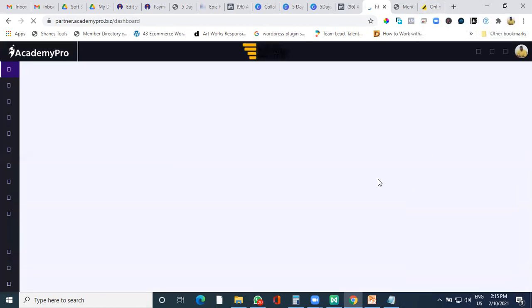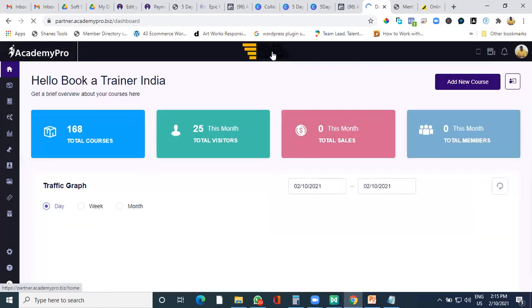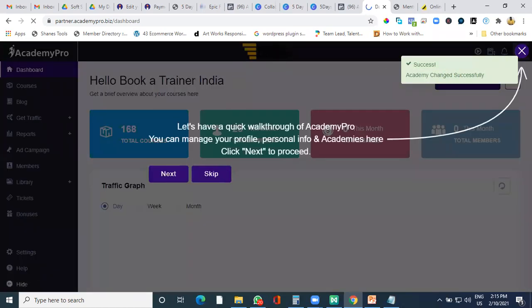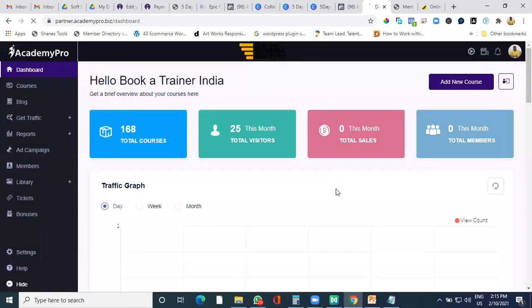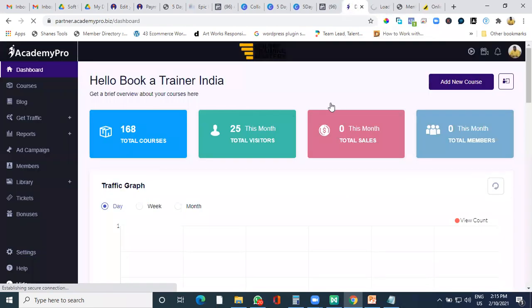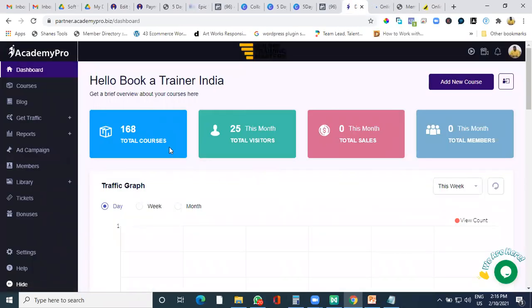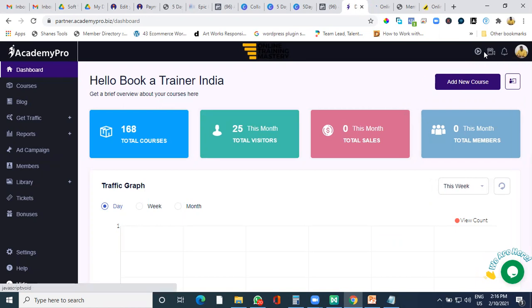Okay. Now I'll just show you a few things before we go ahead. So this is how the dashboard looks out for Academy Pro. Okay. And if you click on the logo, it will take you to the front end of your website also. So this is the back end and this is the front end of the website. You can always view how it looks as we change. So from the back end, I'll give you a few details about it.